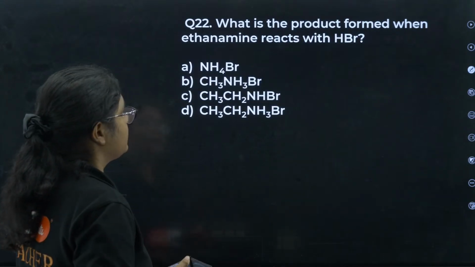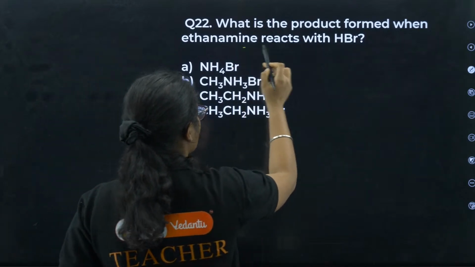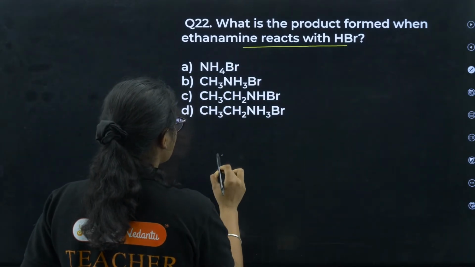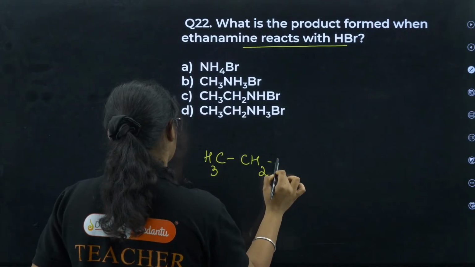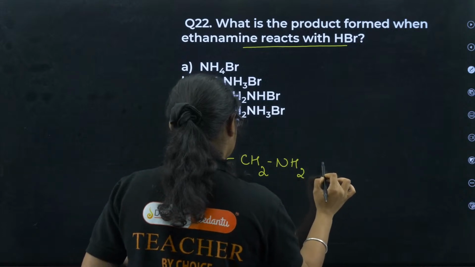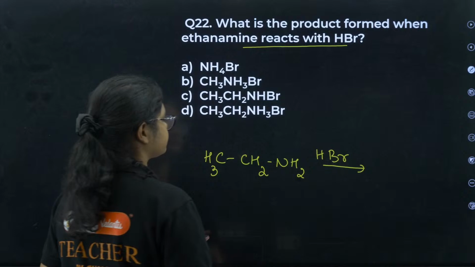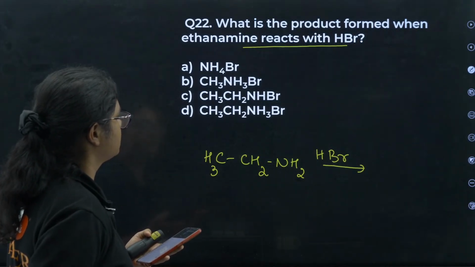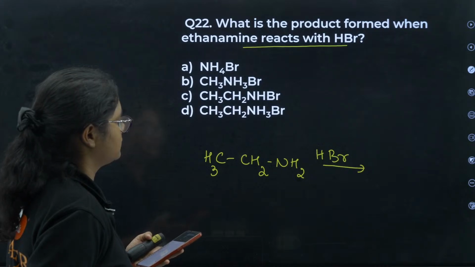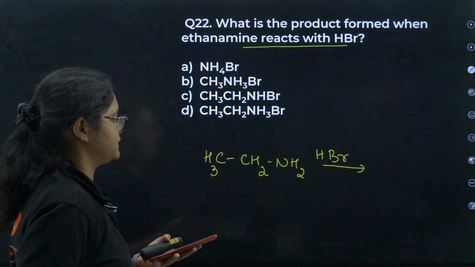Next question number 22. What is the product formed when ethanamine reacts with HBr? When you have ethanamine reacting with HBr. What is the product formed in this case?